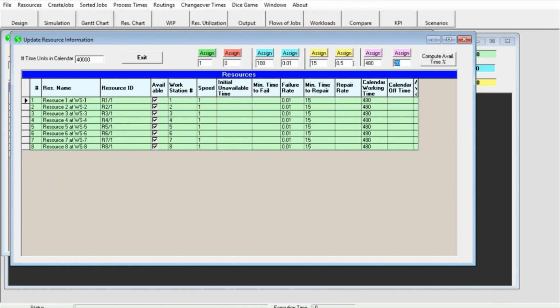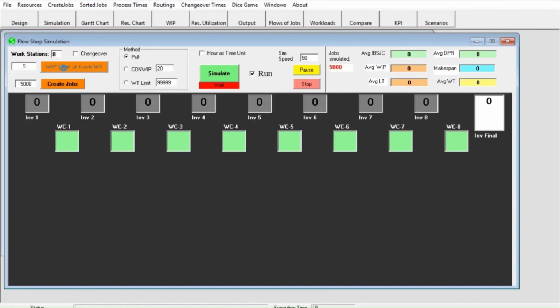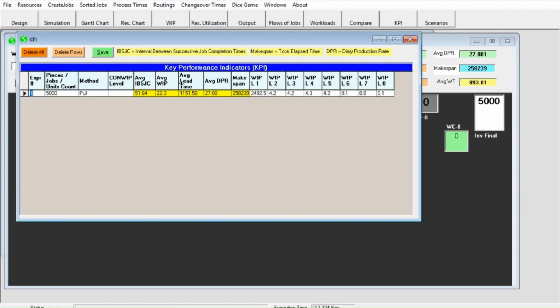Let us select 480 minutes of available time and 960 minutes of unavailable time in the calendar. Let us now simulate the production of 5,000 pieces. The simulation may take about 12 seconds. This is the simulation output in summary form. The average daily production rate is 27.88 pieces, which is much less than the required rate of 32 pieces per day.